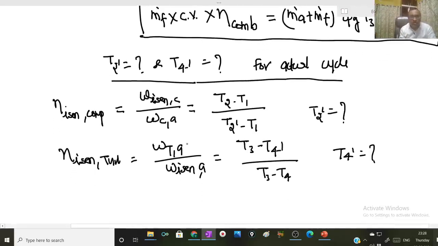So this way I can do thermodynamic analysis of ideal and actual, open or closed cycle gas turbine considering the mass flow rate of fuel.